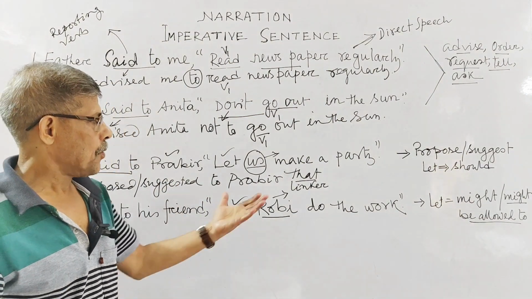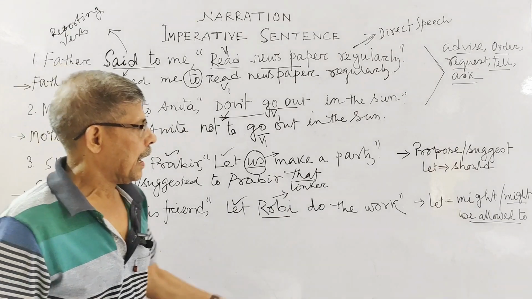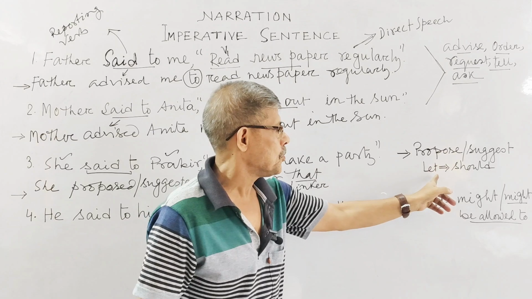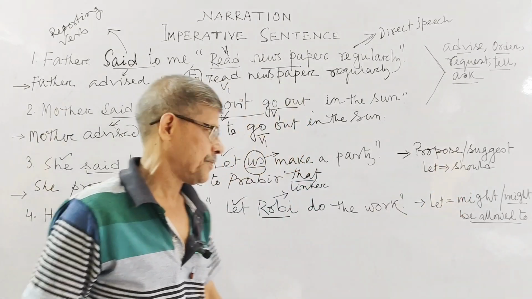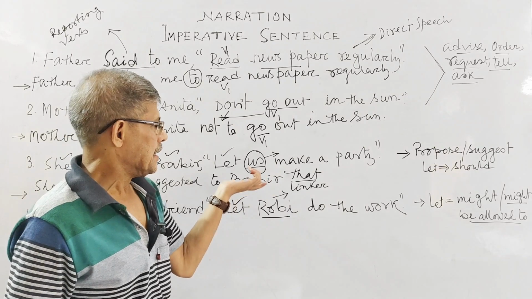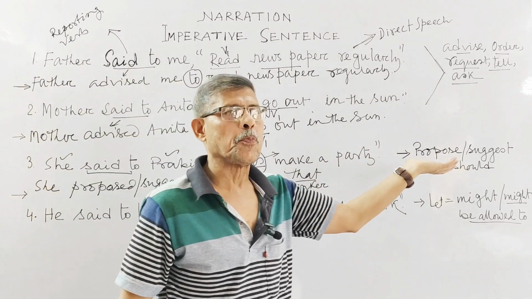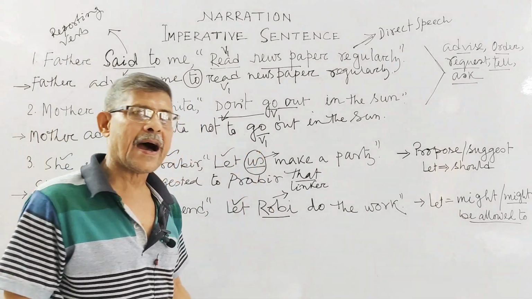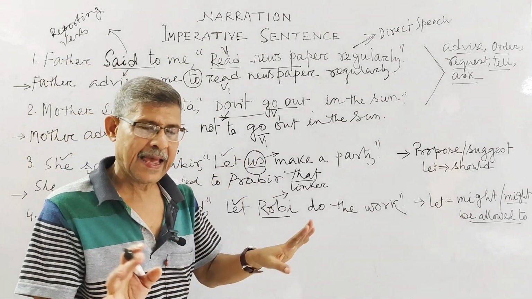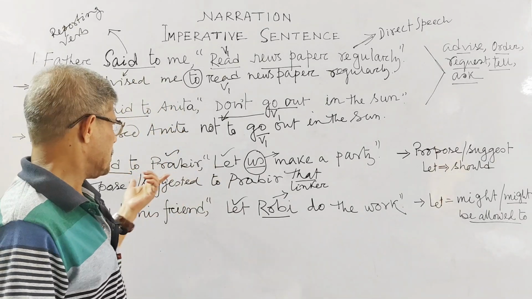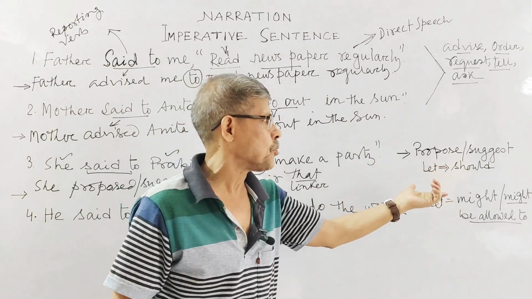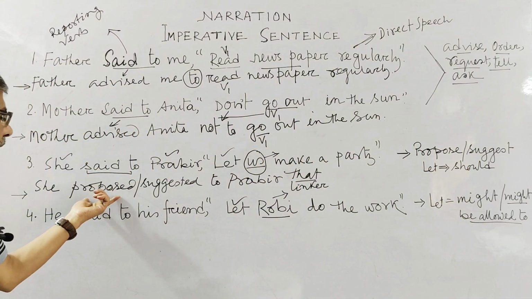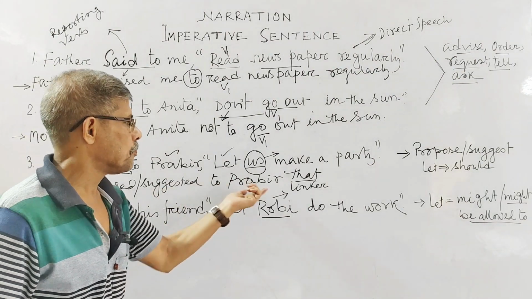Now you see, here I have written that in this case you have to set should in place of let, isn't it? When your sentence expresses some proposal or suggestion, it is very simple to know this. If you get only us after let, nothing else, then you should remember your sentence expresses some proposal or suggestion. At that time, in place of said to, you have to write either proposed or suggested to Probir.